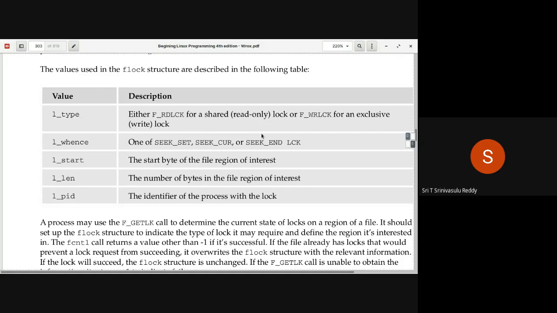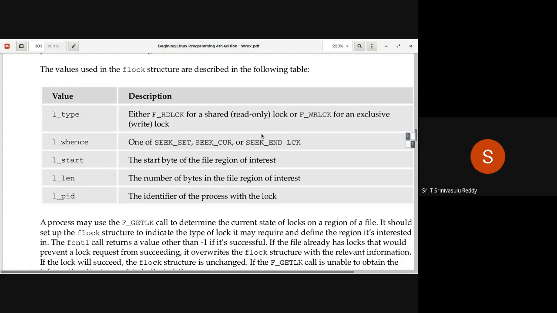If some other process has already applied a lock on a region, that lock cannot be unlocked by your process, right? Only the process which has applied the lock can unlock it. So that's what you will have to understand.